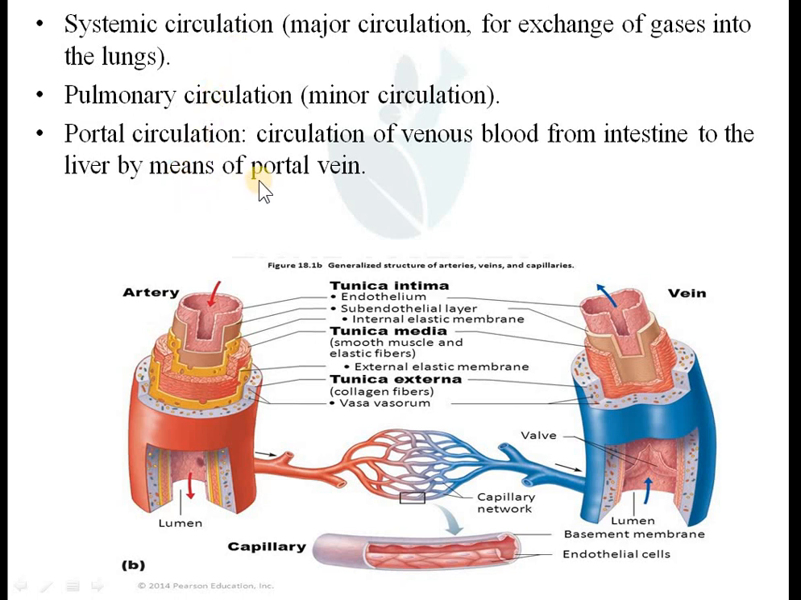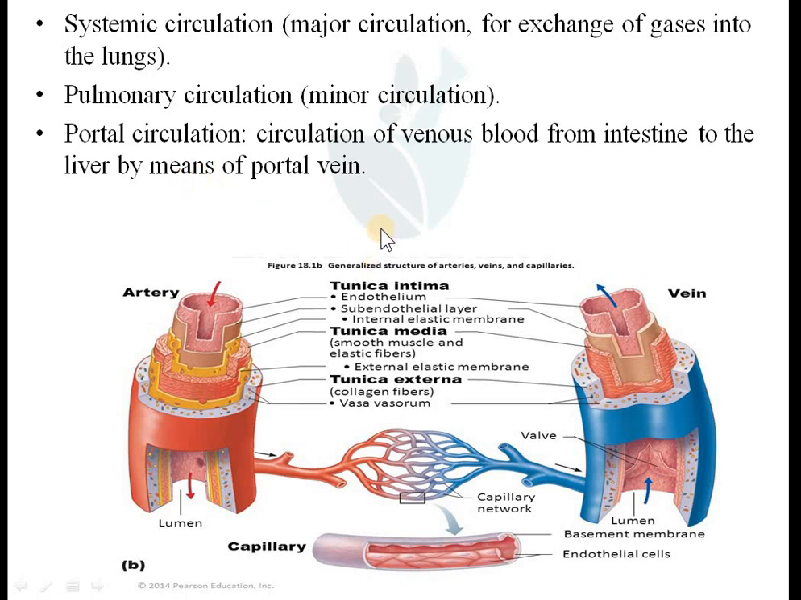Just remember this. What do you mean by portal circulation? That is the circulation of venous blood from the intestinal and GIT part to the portal vein. That is nothing but the portal circulation. So try to remember systemic circulation, pulmonary circulation, and portal circulation.